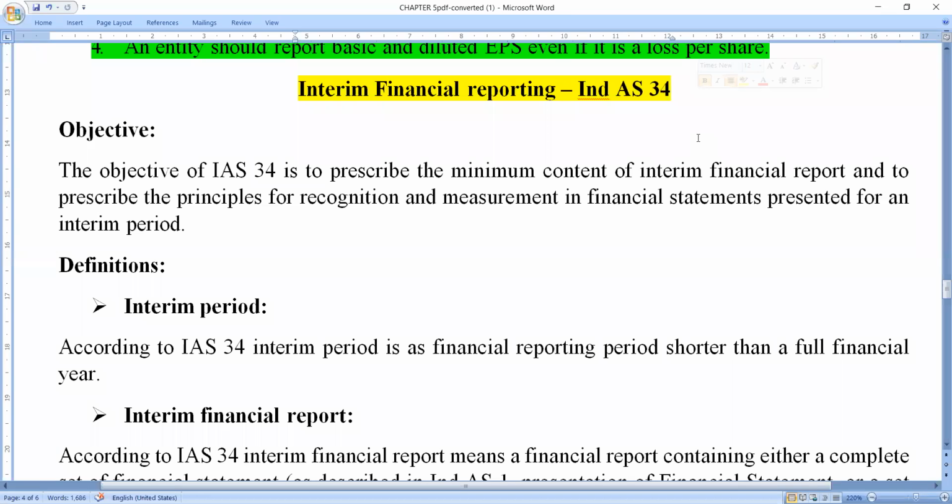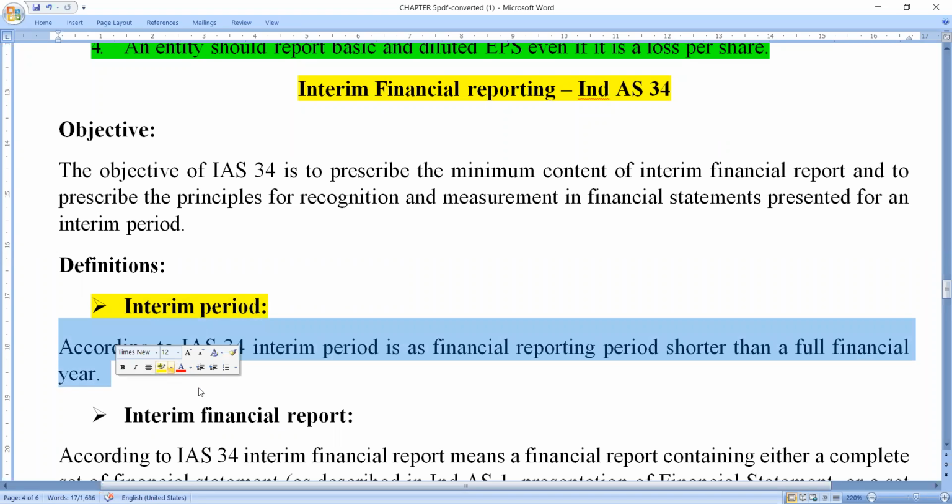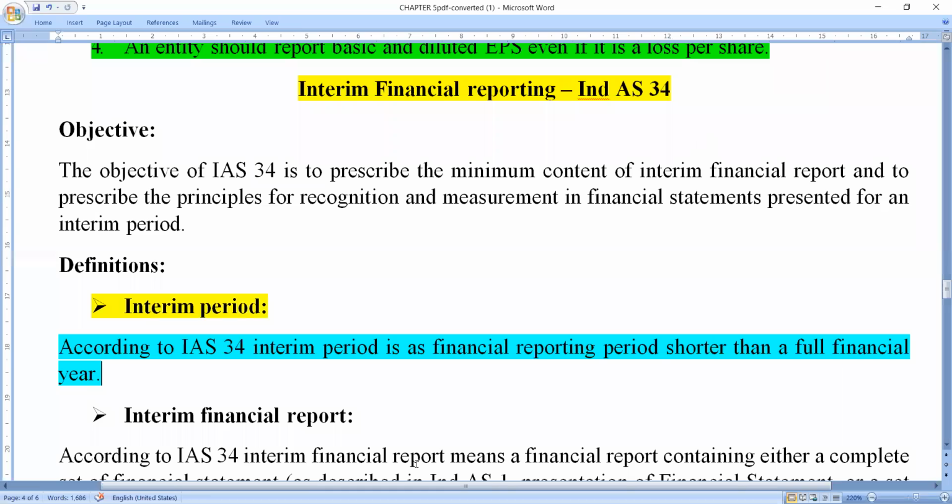First of all, we should know what is meant by interim period. What is meant by interim period? According to Indian Accounting Standard 34, it clearly tells us, interim period is a financial reporting period shorter than a full financial year. See what they are telling here.